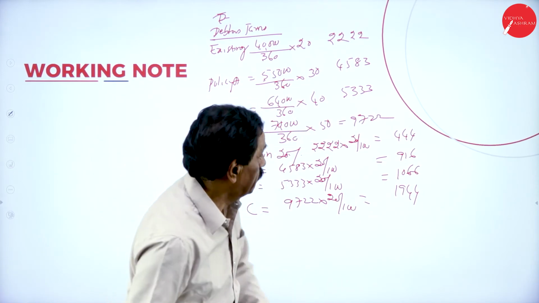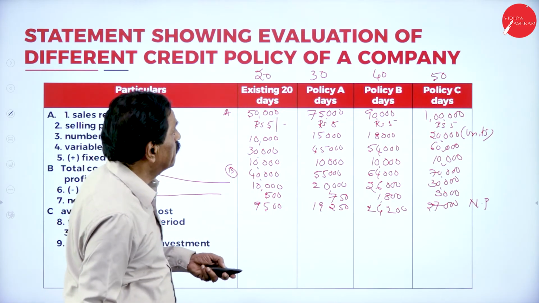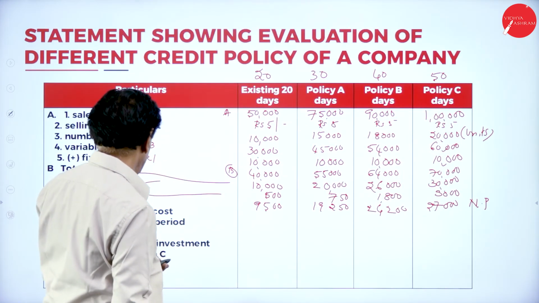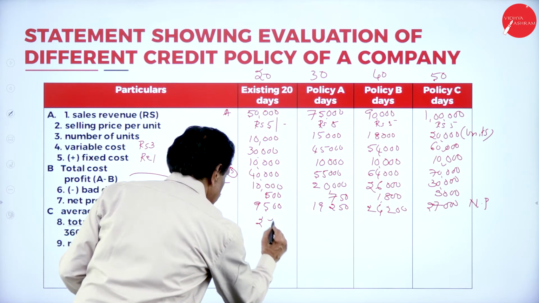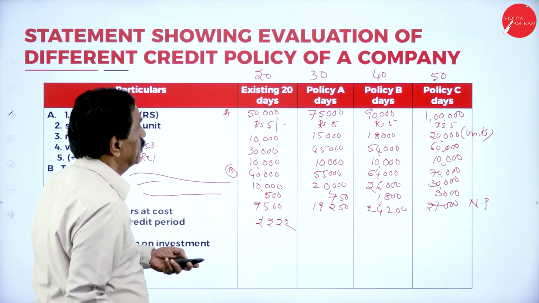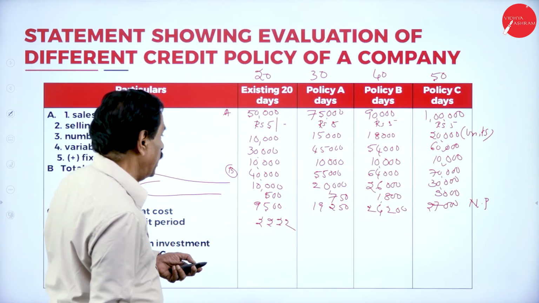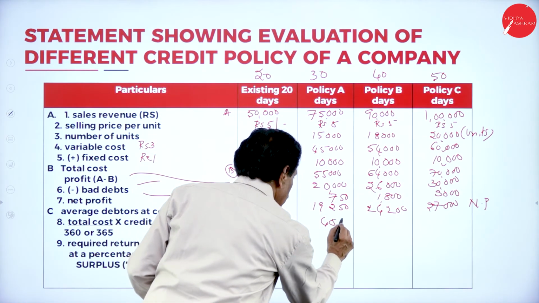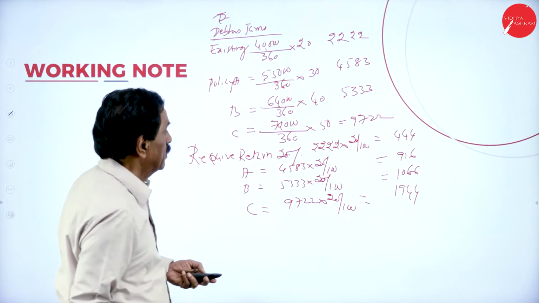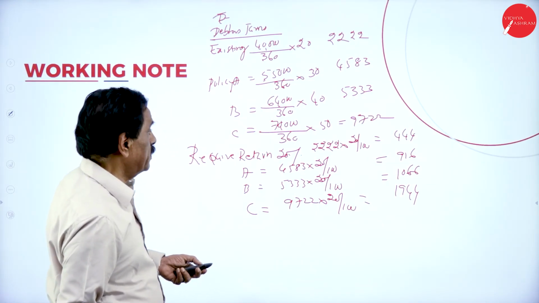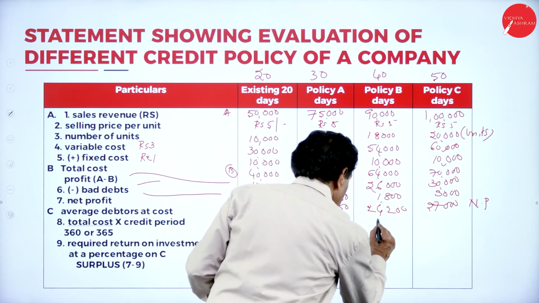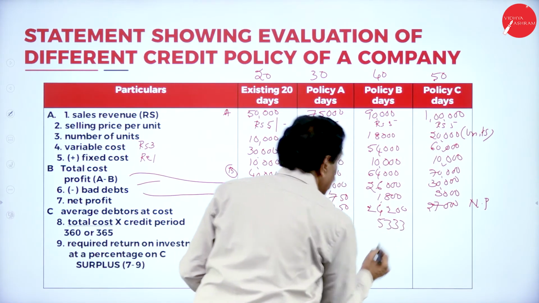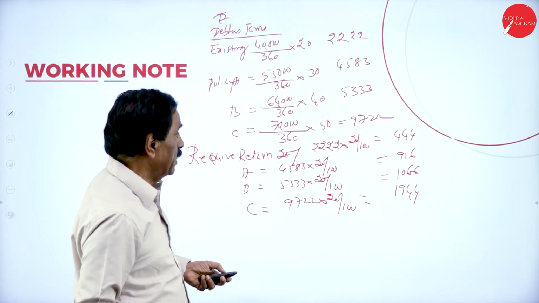This you have to add now. So first one 2,222, second one 4,583, third one 5,333, fourth one 9,722.